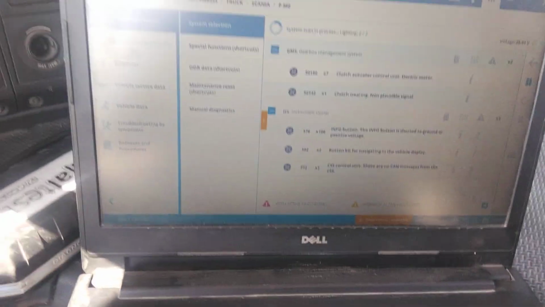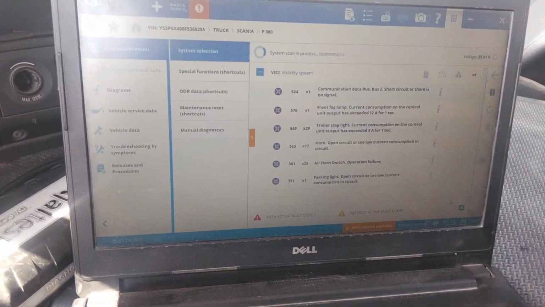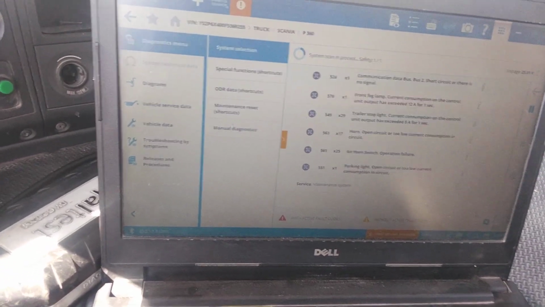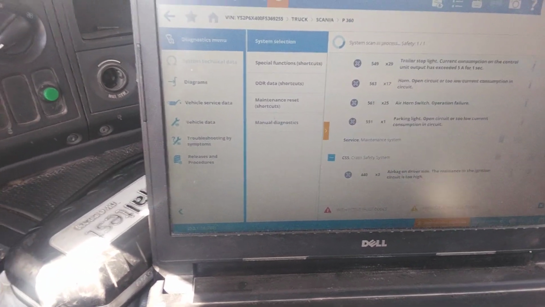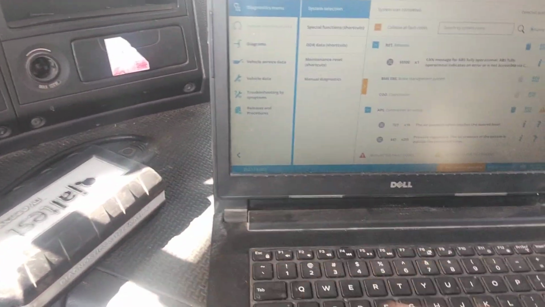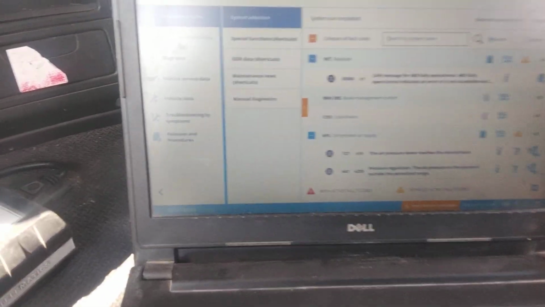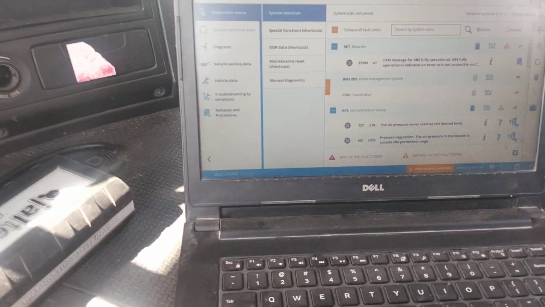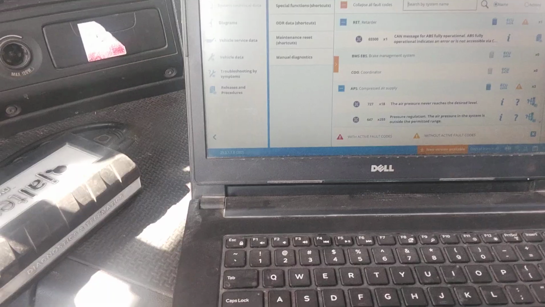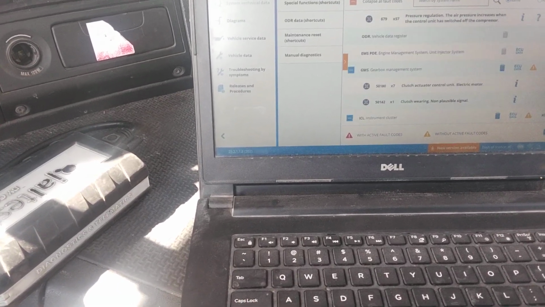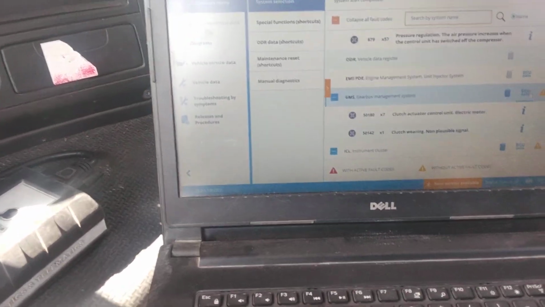Yeah, this is Scania 350 having gear issue, having gear malfunction. It's automatic gear, automatic transmission. So we diagnosed to detect the fault. So this is the gear.